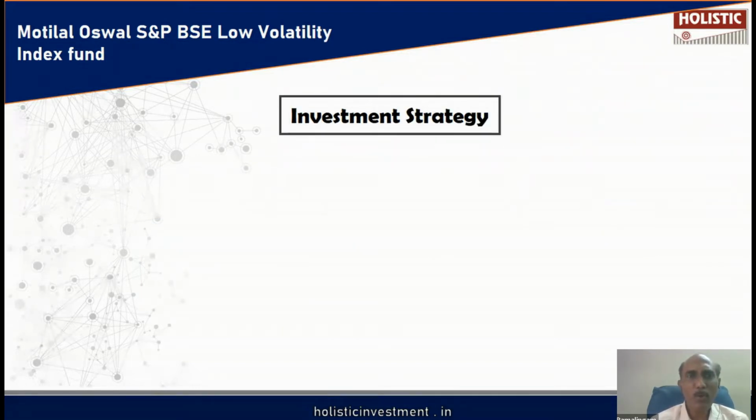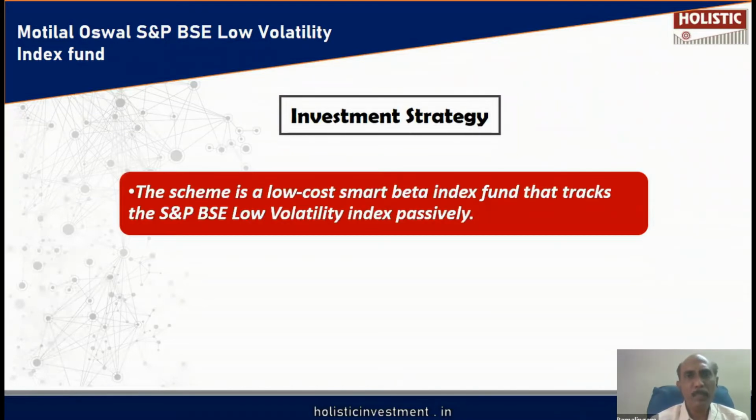What is BSE Low Volatility Index? The top 100 companies are large cap companies and the next 150 companies are mid cap companies. Out of these 250 large and mid cap companies, based on certain parameters, BSE has chosen the top 30 low volatility stocks and constructed BSE Low Volatility Index.